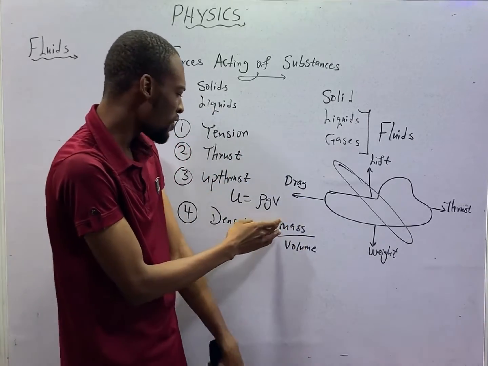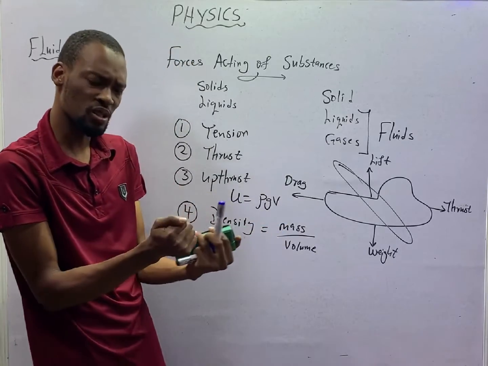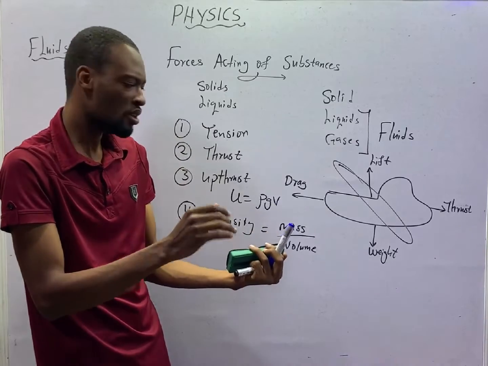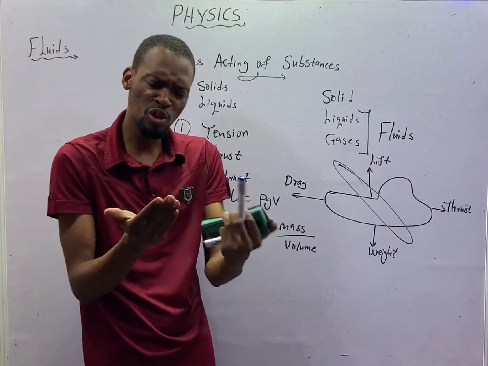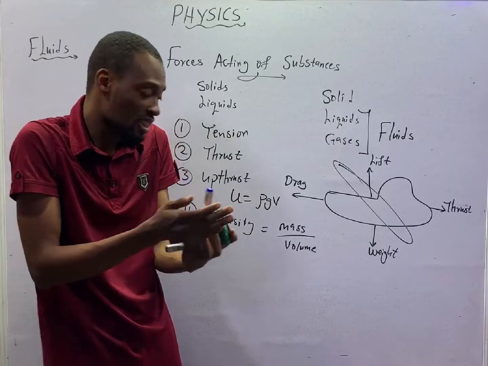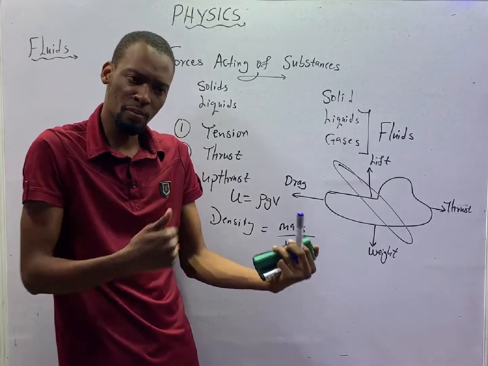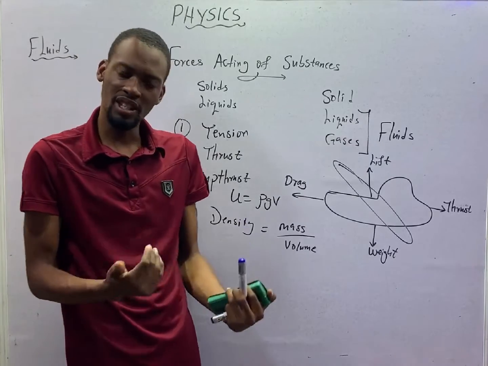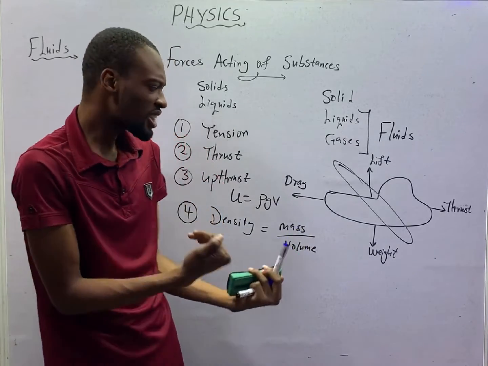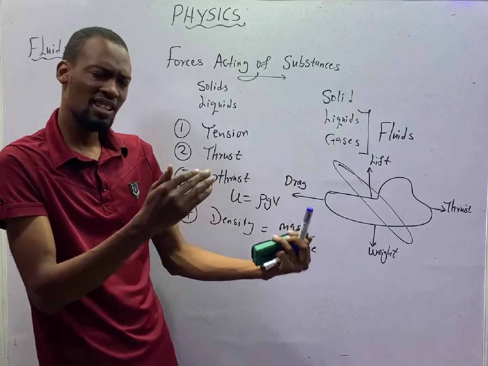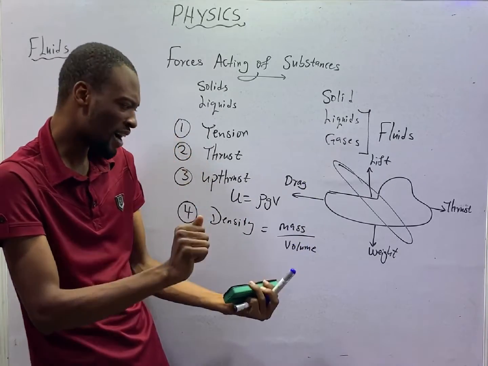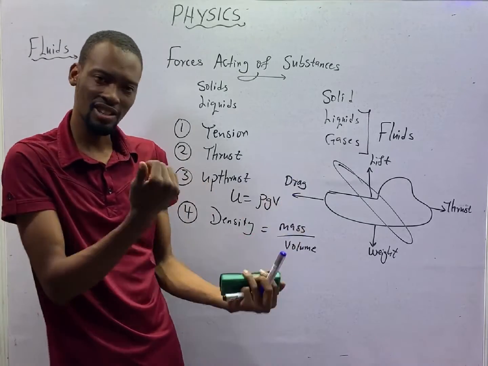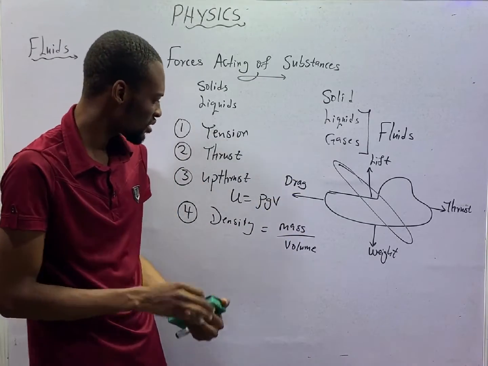So if you compare the mass over volume of the engine oil, it is more than the mass over volume of the petrol. Therefore, engine oil is so dense. It has more of that substance per a particular volume. There is what we call relative density. Relative density of a substance is the density of that substance over the density of equal volume of water. That is relative density of any substance.